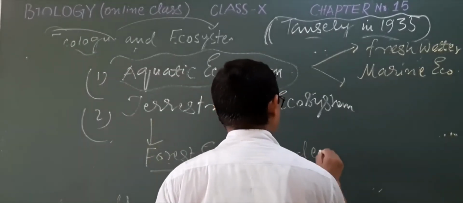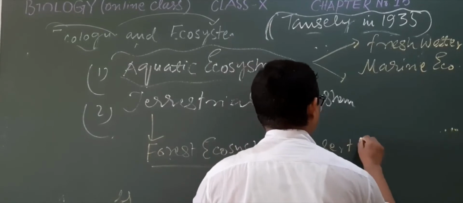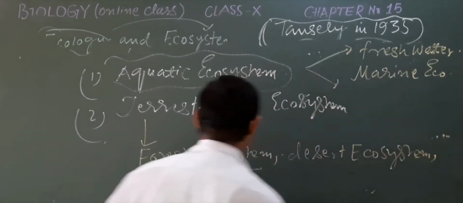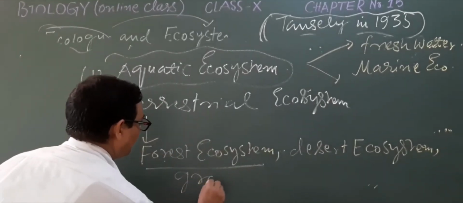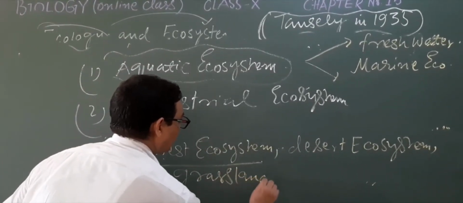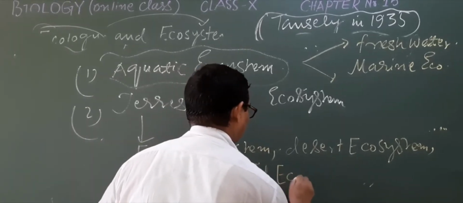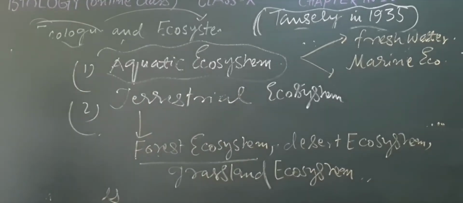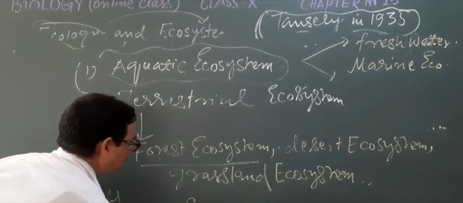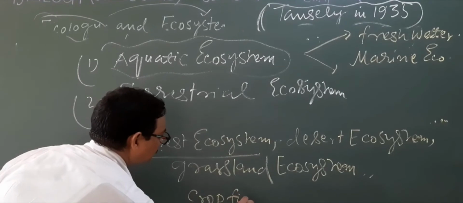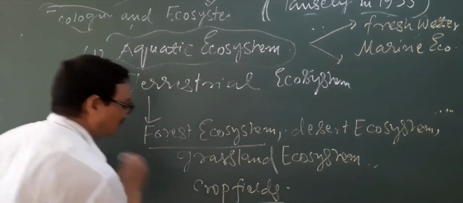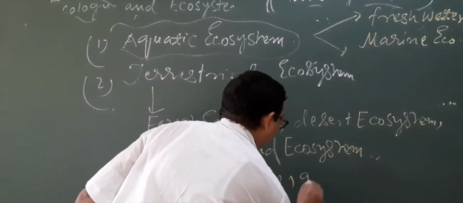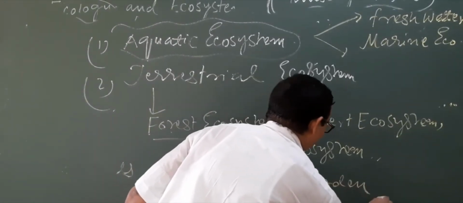Desert ecosystem, grassland ecosystem, and man-made ecosystem like the crop fields, your garden, that is also an example of an ecosystem.